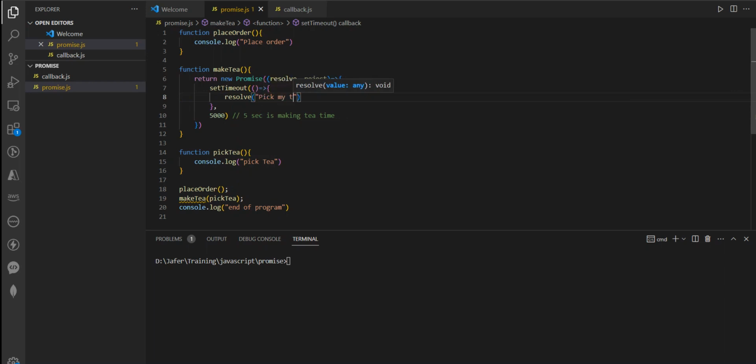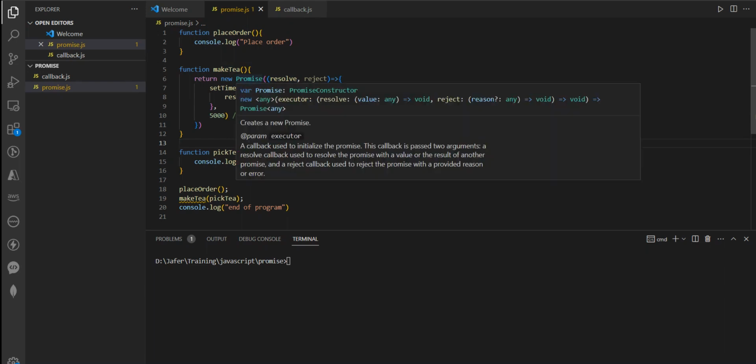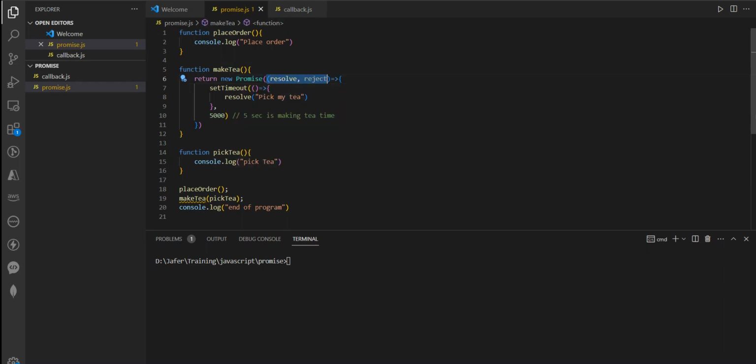Pick my tea. Okay. So the only difference here you see is in the make tea, I have removed the callbacks and replaced it with a new promise. Promise in turn takes a callback, and this callback takes two callbacks: resolve and reject. If it is fulfilled, it calls resolve. If it is not fulfilled, it calls reject. So let us consider the case of success.